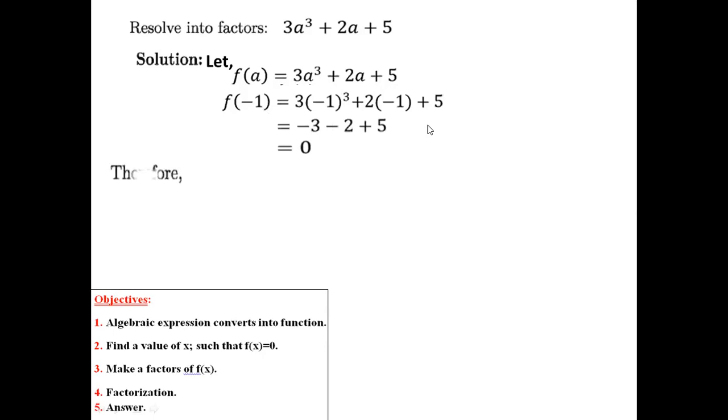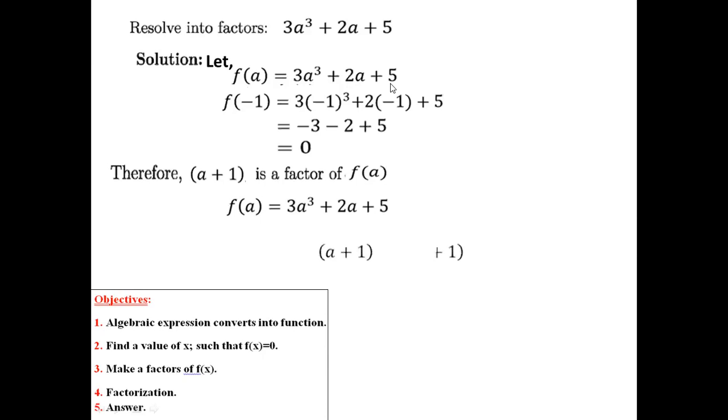So what will be our factors? Our formula was x minus minus 1 is the factor. So the factor will be a plus 1, because variable minus value: a minus minus 1, that is a plus 1, is a factor of f of a. Then our expression was f of a equal 3a cube plus 2a plus 5. Then we need to go for our factorization part.